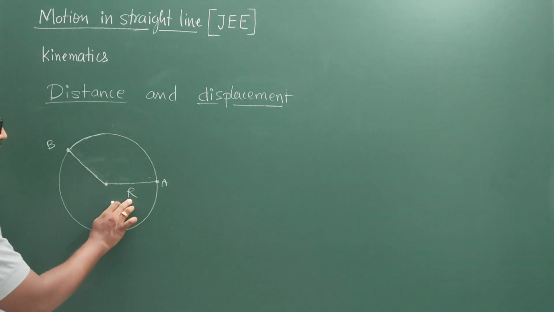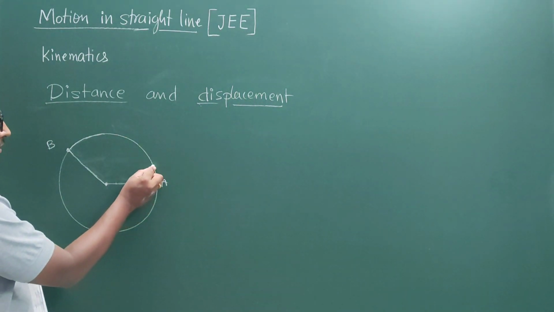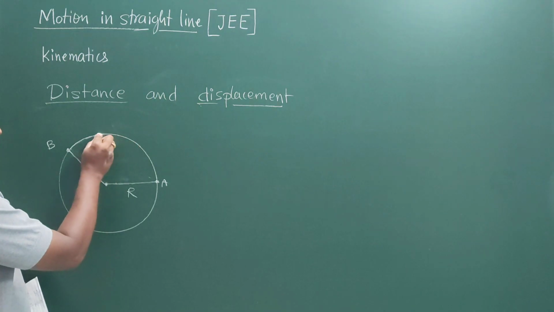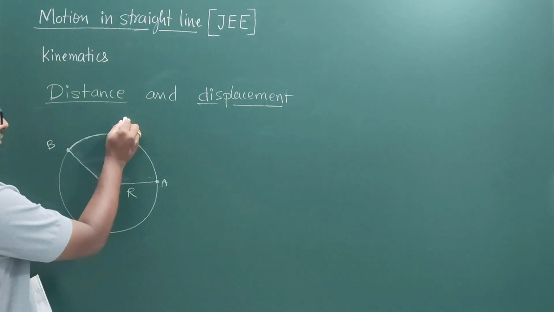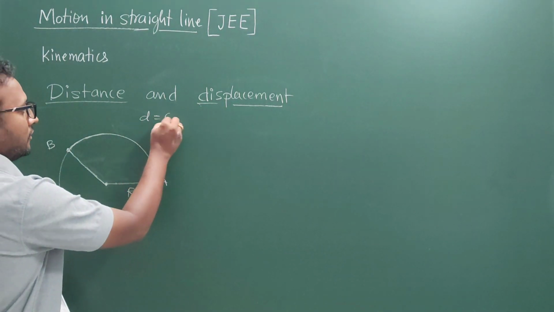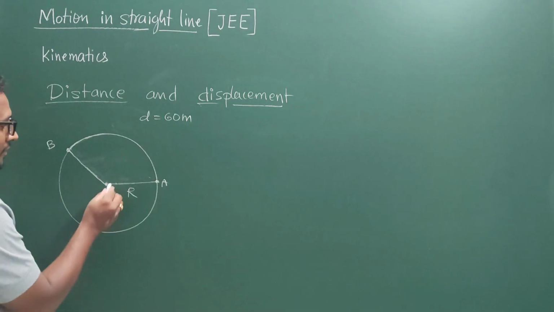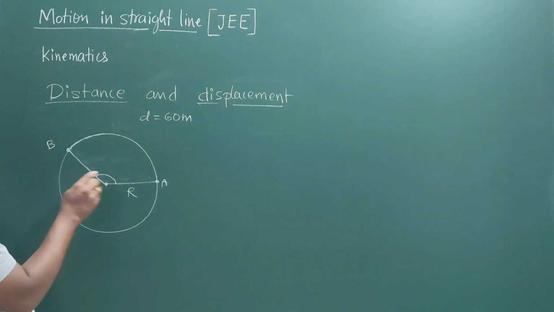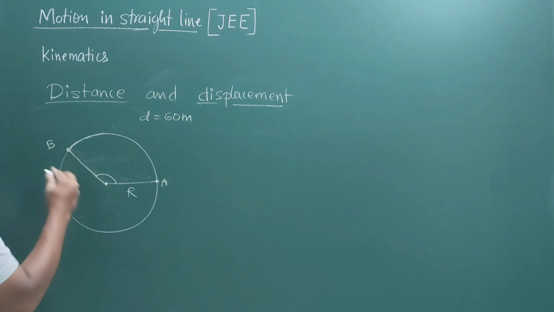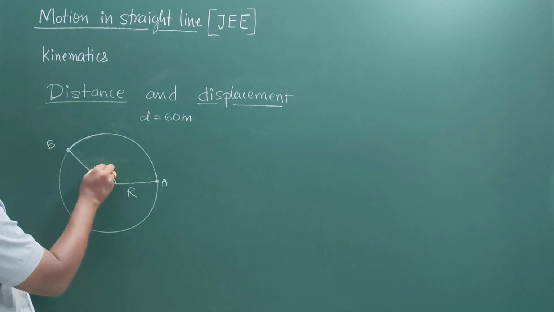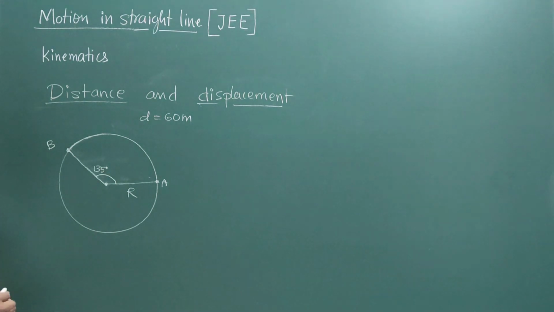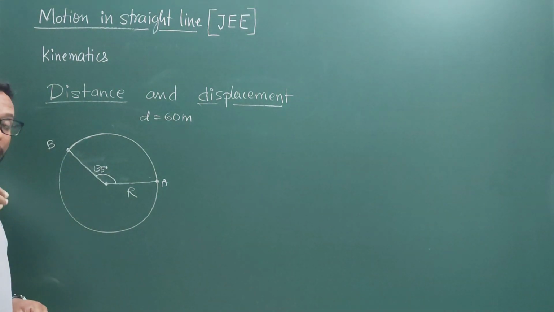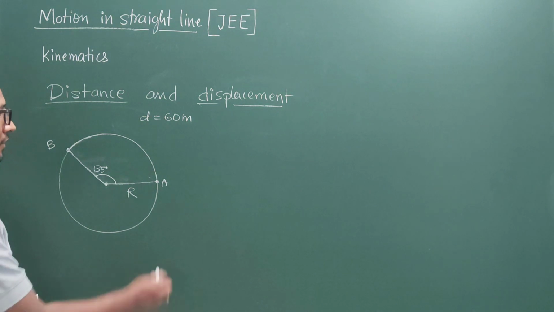So the radius is unknown, but it is given that the arc of the circle, the distance covered by the body, is going to be 60 meters. And it subtends an angle at the center of curvature of this arc as 135 degrees. Then how to calculate displacement? That is what the question is here.